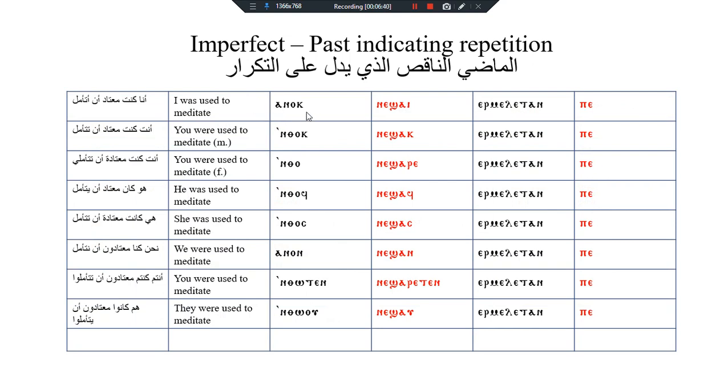Here we can conjugate it as following. Anok nishai militan be. I was used to meditate. Ensok nishak militan be. You were used to meditate. Enso nishare militan be. You were used to meditate, you for feminine. Ensof nishaf militan be. He was used to meditate. Ensos nishas militan be. She was used to meditate. Anon nishan militan be. We were used to meditate. Ensoten nisharitin militan be. You were used to meditate. Ensou nishav militan be. They were used to meditate.